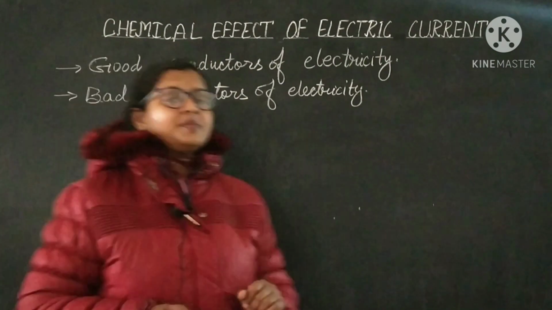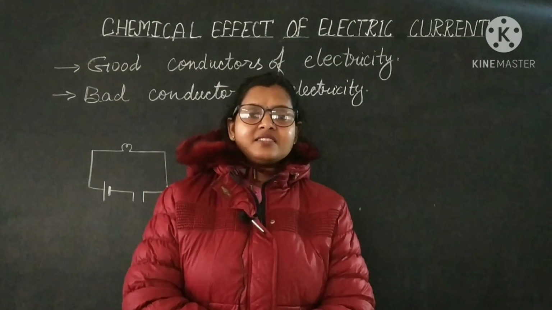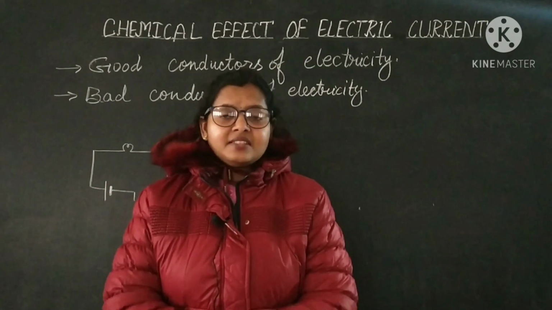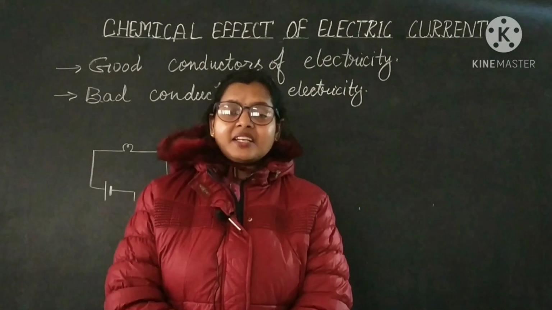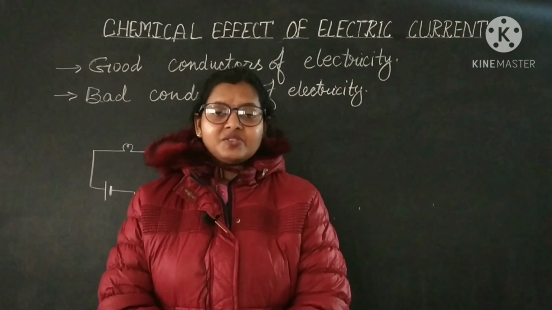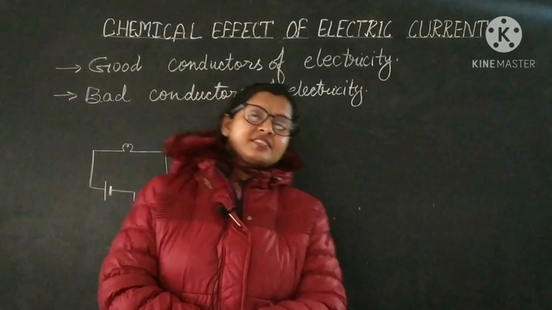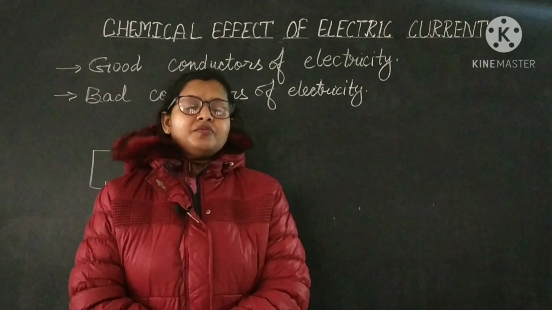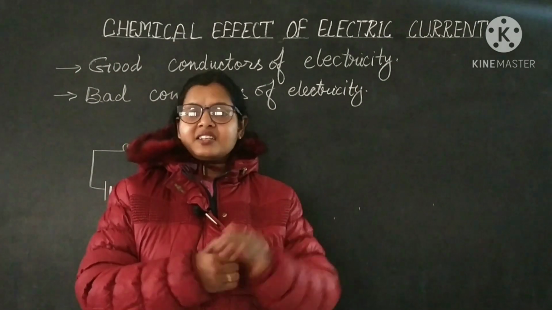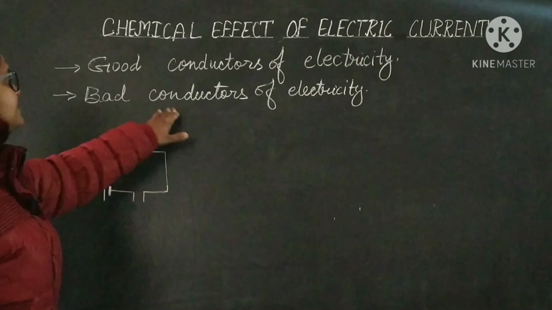You have heard about this, we have discussed it in our last session, Class 7th. But there are some materials. Now we will discuss some liquids. We have studied about the solid materials, metals, which are good conductors of electricity like copper, aluminium, etc. And silver. Silver is the best conductor of electricity. Now we will discuss liquids. Is there any liquid which can conduct electricity? And one more thing about bad conductors of electricity.